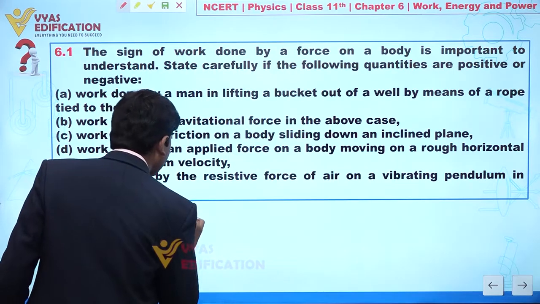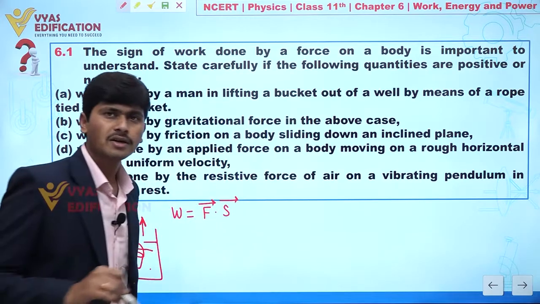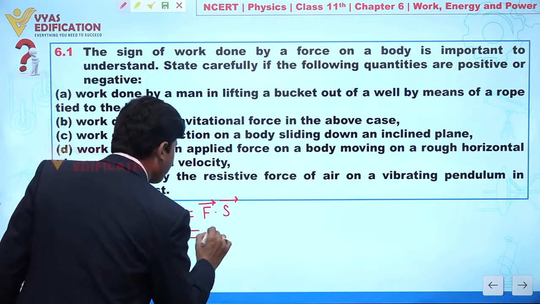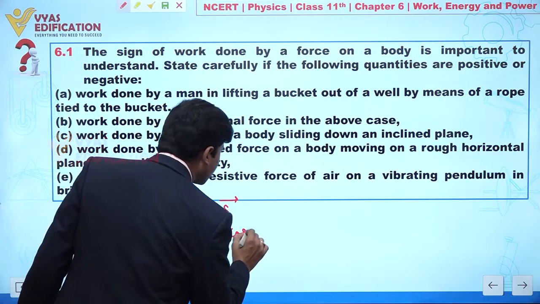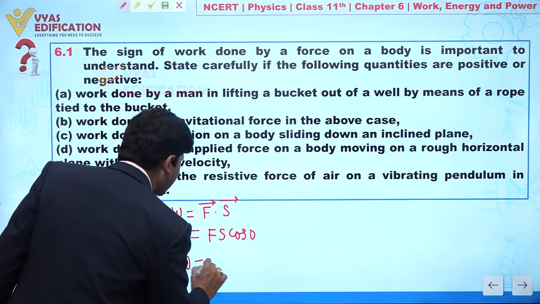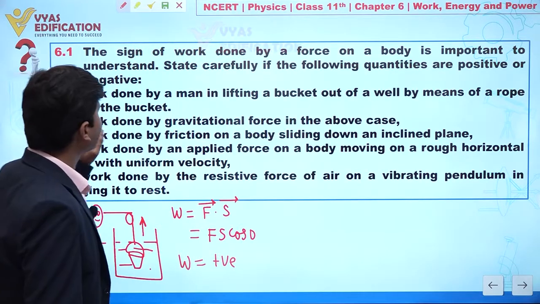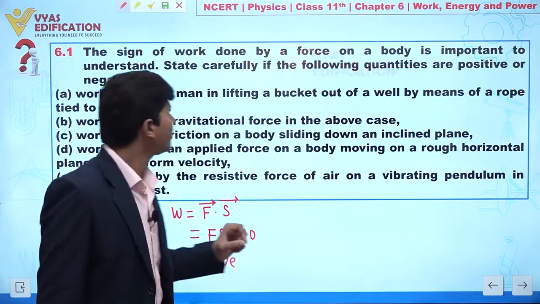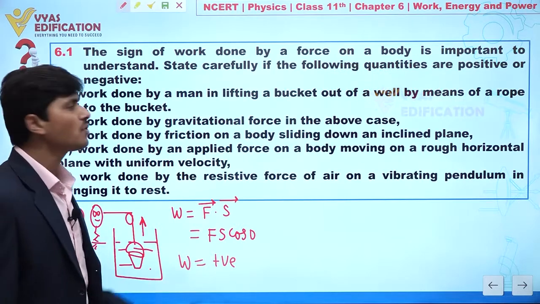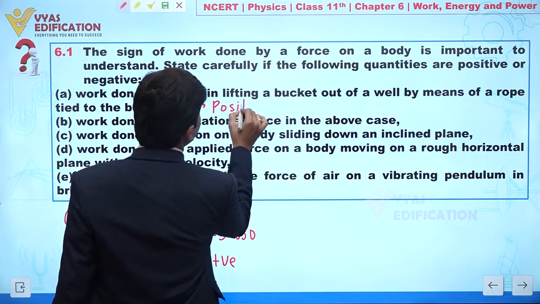We know work done is given by the dot product of force and displacement, so from here we can say W = F s cos 0. So we can directly say here we will find positive work. So in case A, the work done by a man in lifting a bucket out of a well is positive work.